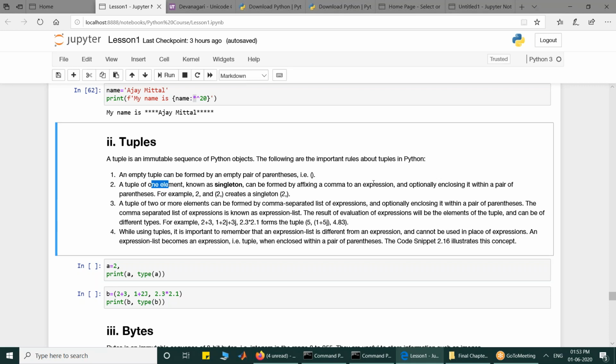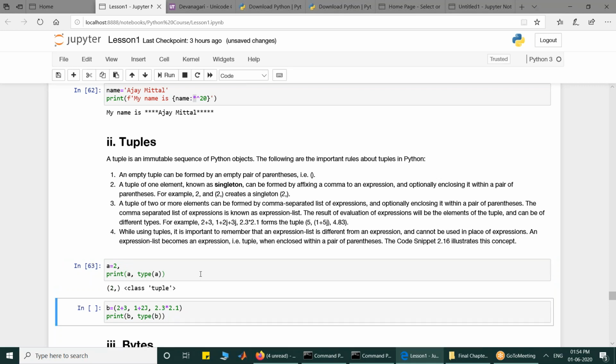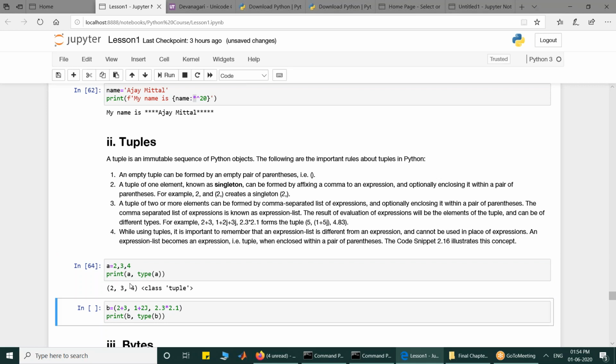So if I write 2 comma, it becomes a singleton, and A becomes a tuple with only the value 2. If I print it, this is 2 comma, a tuple with only 2, right? If you want more, say 2 comma 3 comma 4, you can have multiple items in your tuple.